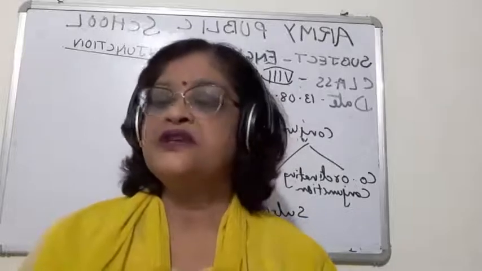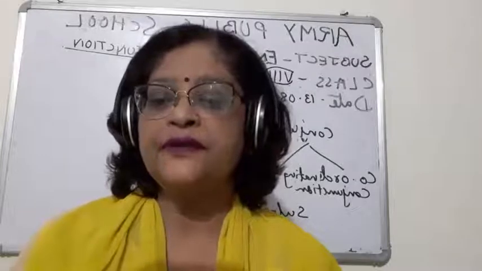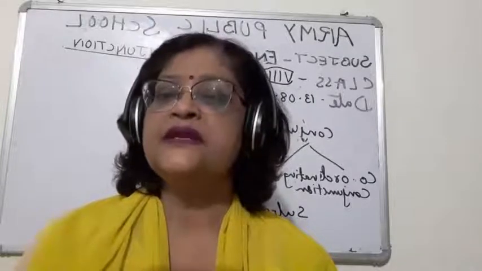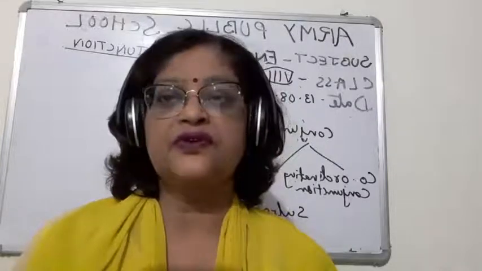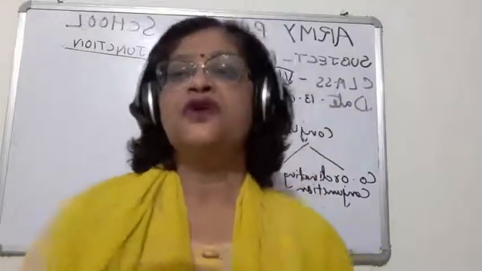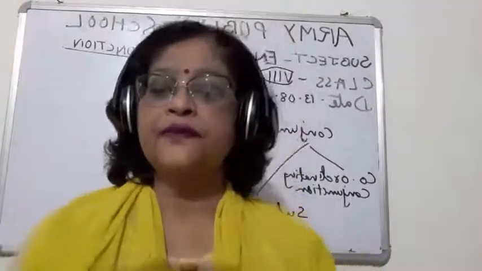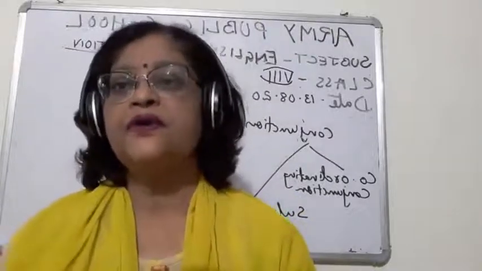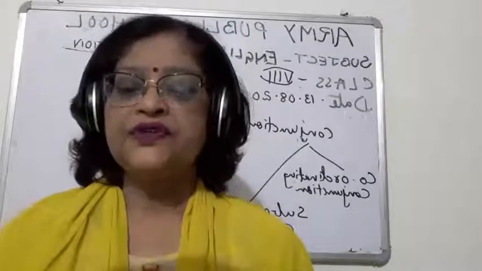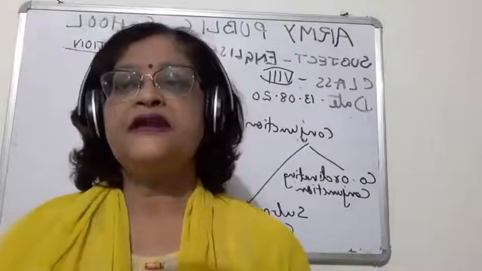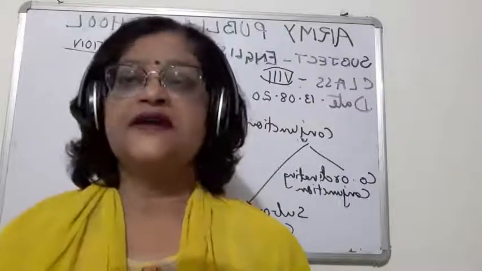Okay, now children, in my previous video I told you about different types of conjunction. Conjunction is also known by the name of a joining word, because, children, it joins either two words or two clauses or a pair of sentences or a group of words. So conjunction always joins two types of words. Now I was telling you the different categories of conjunction.